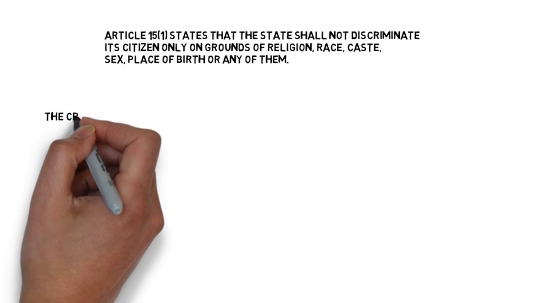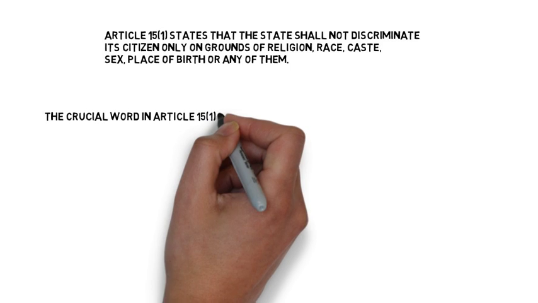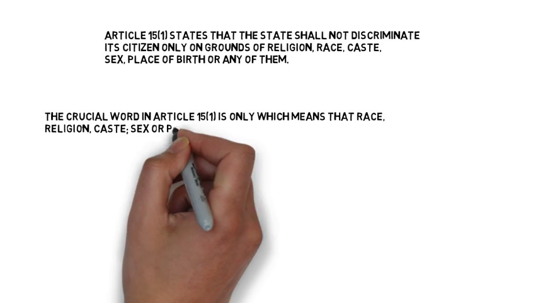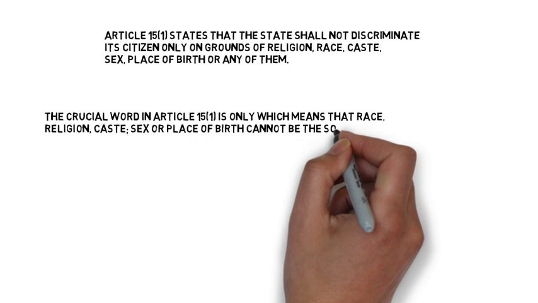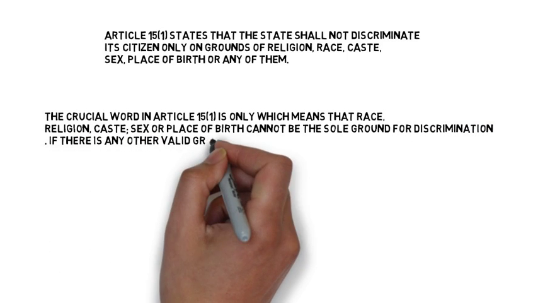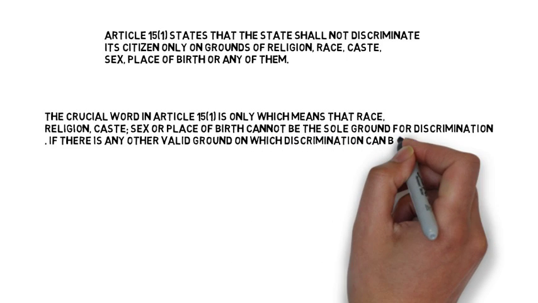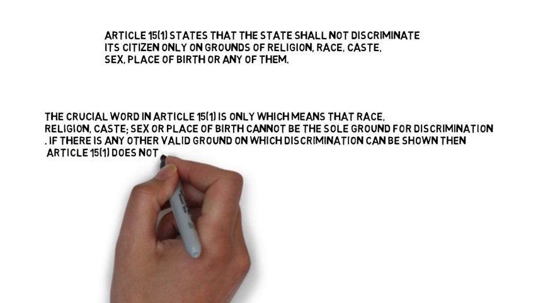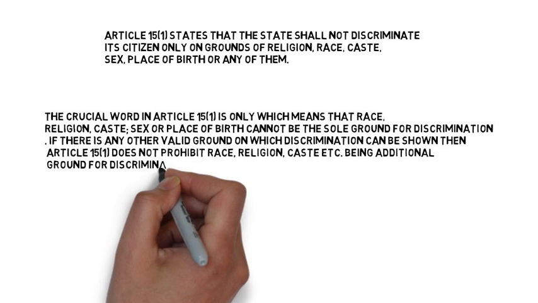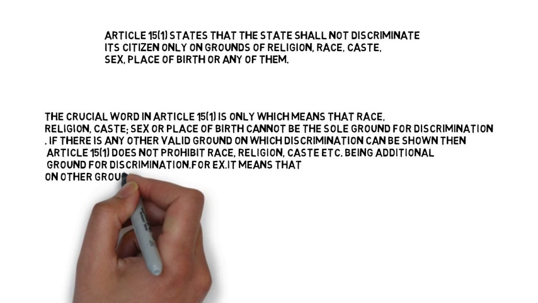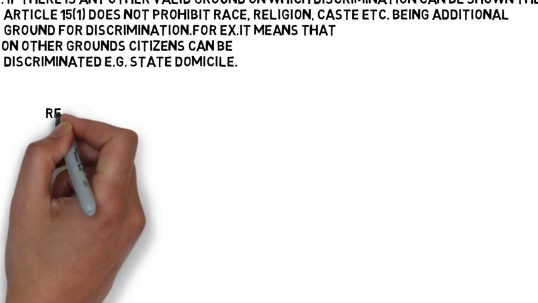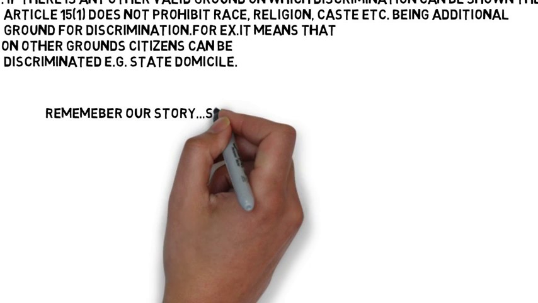Now here the most important thing is the use of the word only. It means that race, religion, caste, sex, or place of birth cannot be the sole ground for discrimination. But if there is any other valid ground, then discrimination can be made. For example, we see in various states that there is a provision for domicile, and in some states special provisions for tribal areas that we cannot go into, though there are some kind of restrictions. Let us understand it in some greater detail.